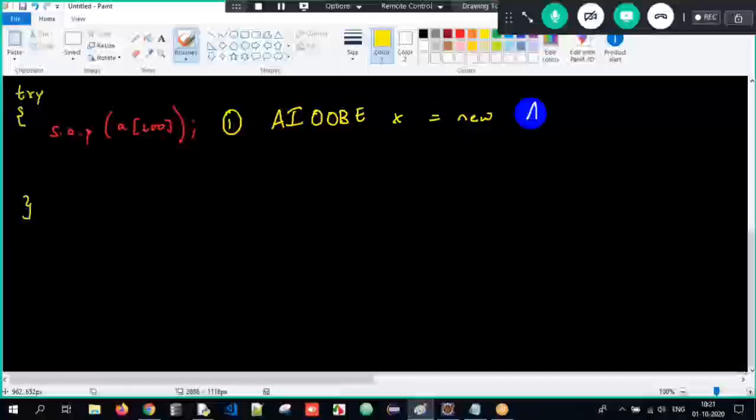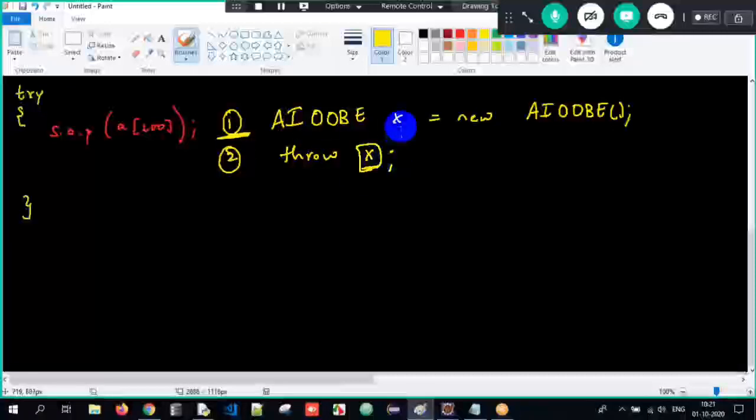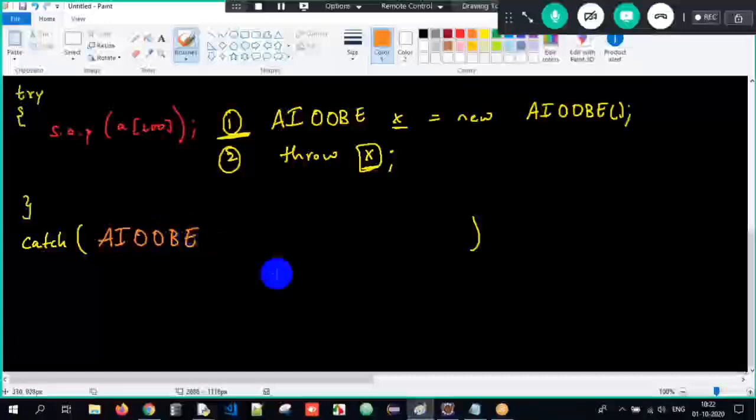After that, step number 2, that object is thrown. Throw X, meaning it will create an object of the exception and it is throwing that particular object here. And that has to be caught by the catch block. And what will be the reference type? Array index out of bounds exception only.